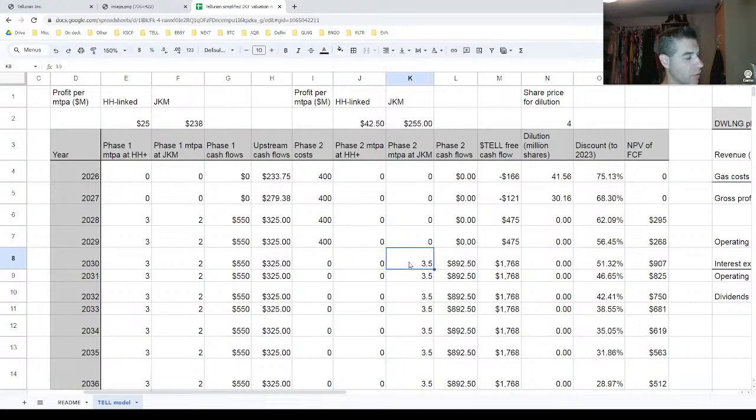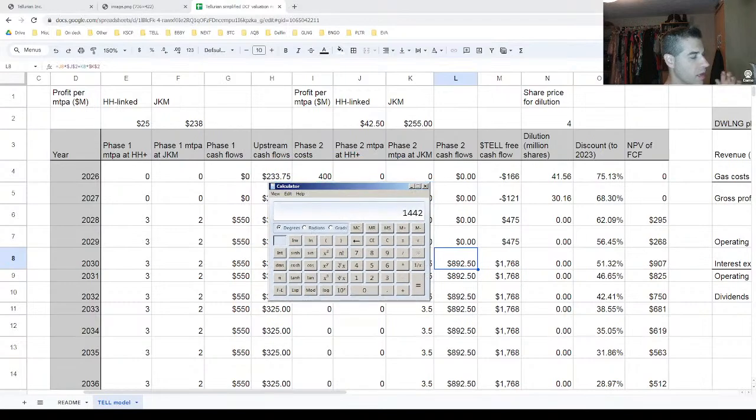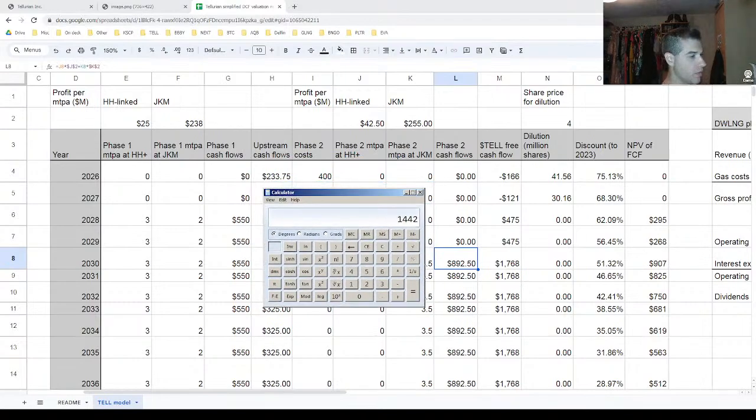But that they do have this retained 3.5 MTPA from phase 2 that they can sell at international prices. And because it's a larger volume, they could sell international. That gets them, again, slightly higher margins because there's lower debt on phase 2, and so that gets you to about $900 million per year of free cash flow. And so I think this actually lines up pretty well with the numbers in one of the most recent Suki videos. He didn't really break it all out, but it lines up. If I do the 892 plus the 550 for the cash flows from Driftwood LNG phase 1 and phase 2 that are actually attributable to Tellurian, this added up gets me to about $1.4 billion here.